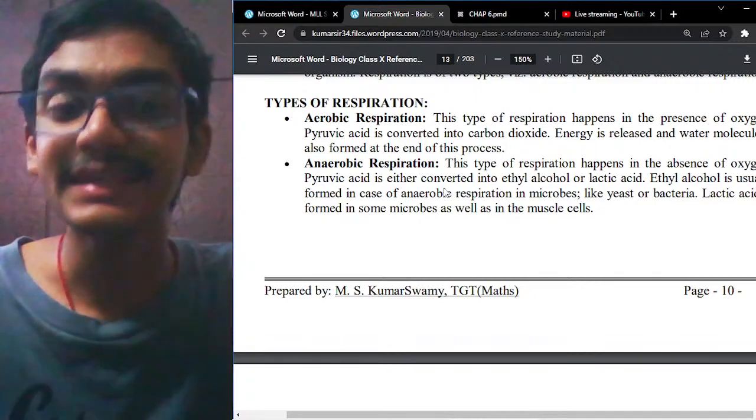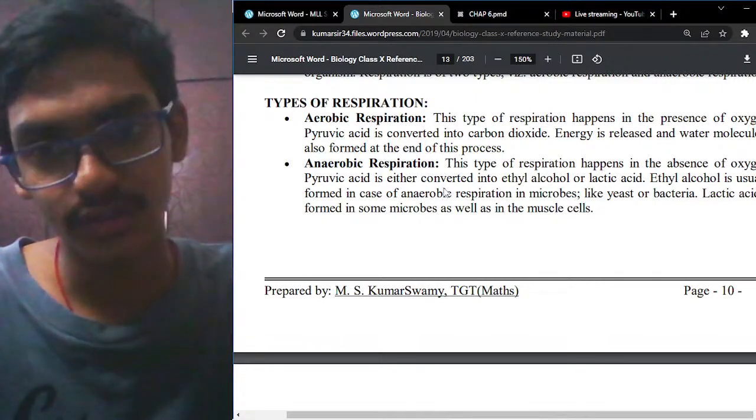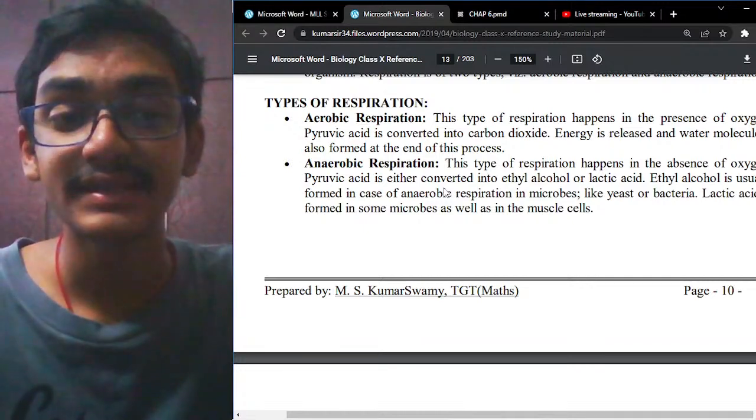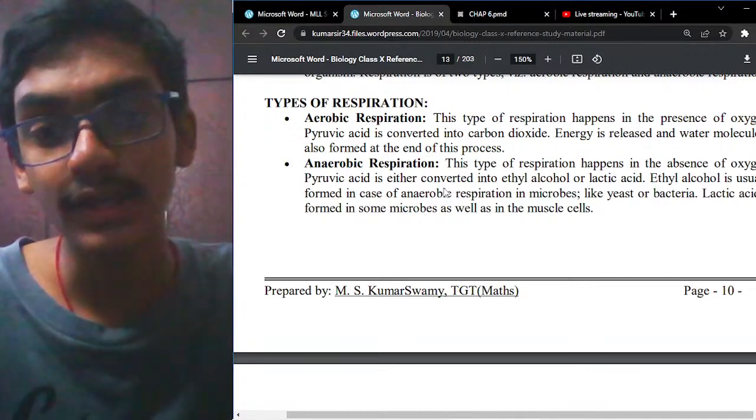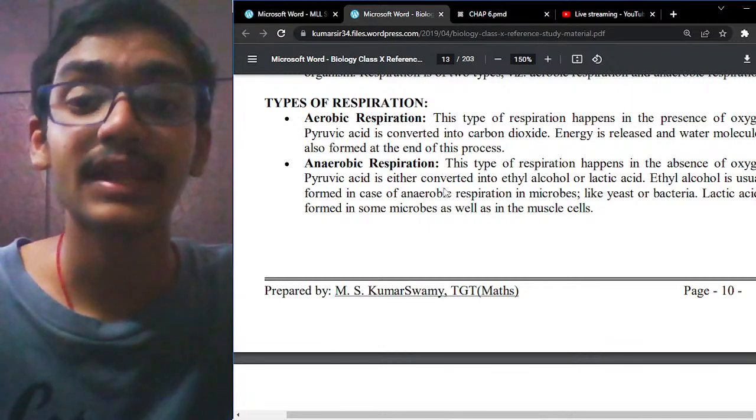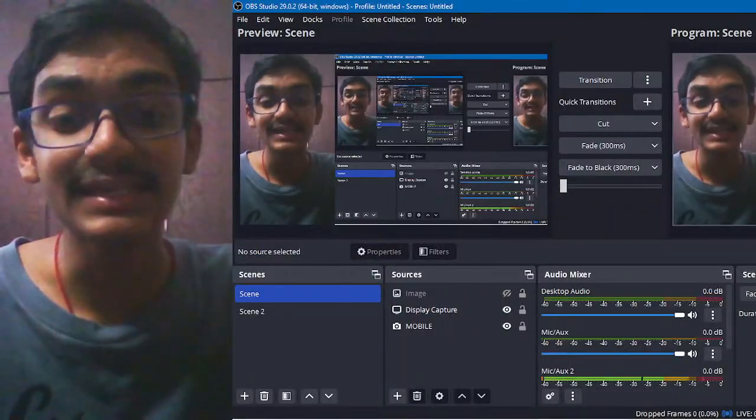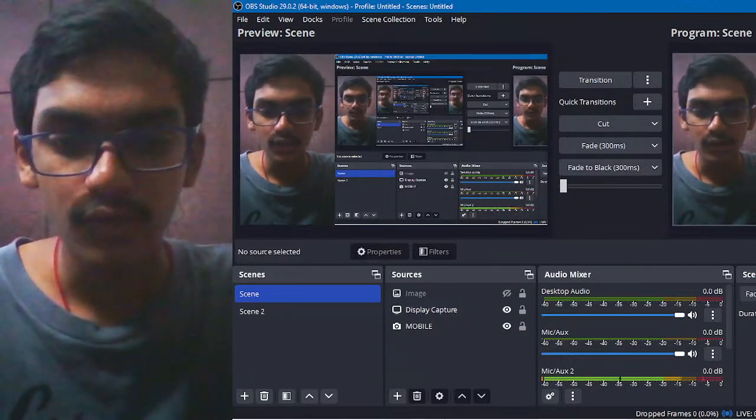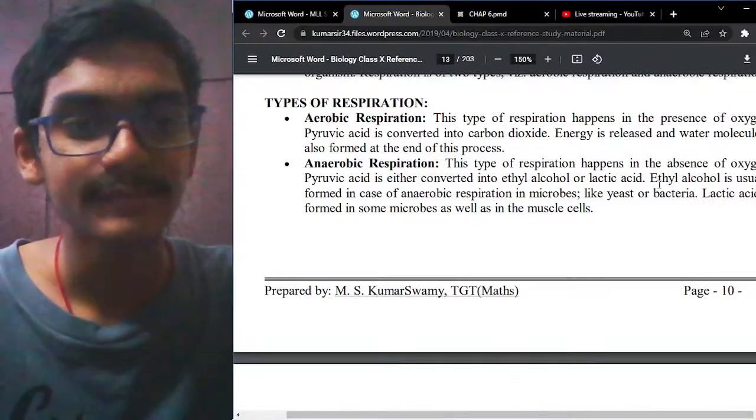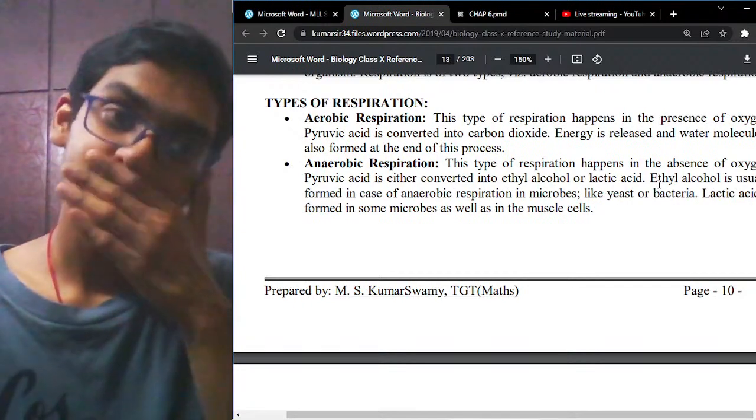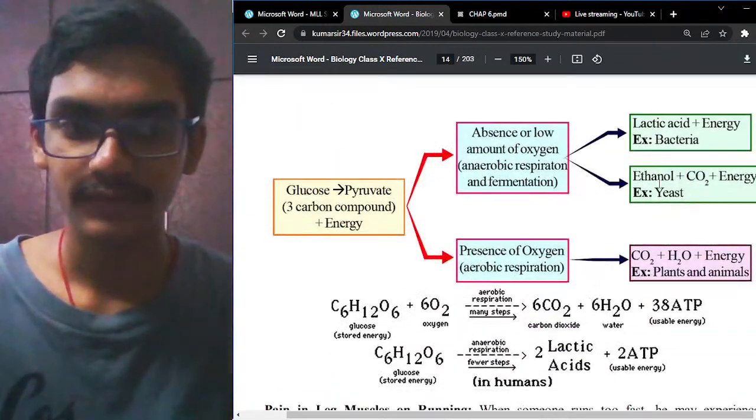Anaerobic respiration happens in the absence of oxygen, and pyruvic acid is converted either to ethyl alcohol or lactic acid. Ethyl alcohol is usually formed in anaerobic respiration by microbes. I think now you have an understanding, right? What is the main process? Now let me distinguish between each of them.